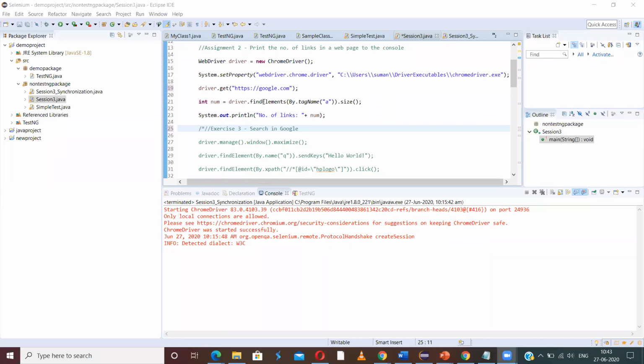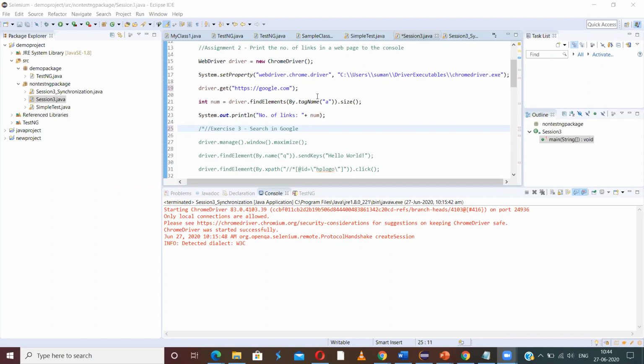When we say number of links, that means it is more than one. So we should use find elements because we are going to find out the number of elements. It is not just a single element. Since it is multiple elements, we have to use find elements. And the links have an anchor tag. There are different types of tags available. For links, we use the anchor tag. So the tag name is anchor.